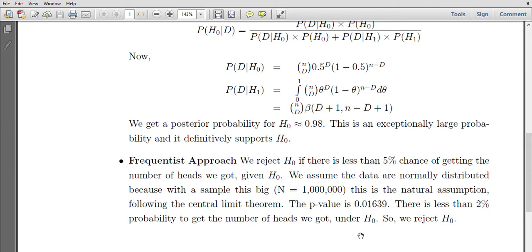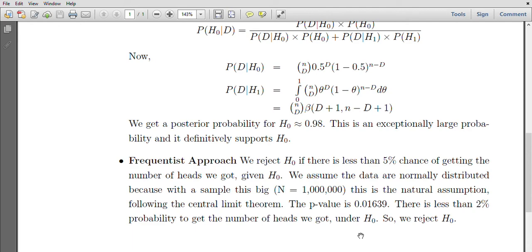As we have stated earlier, we reject H0 if there is less than 5% chance of getting the number of hits which we have actually got. So we assume that the data are normally distributed because the sample size is really large, 10 lakh. This is the natural assumption which we get after applying the central limit theorem. The p-value of the null hypothesis comes out to be 0.01639, which is less than 2%, because the chance that we get these many hits is small, and so we have got the p-value to be really small, and so we end up rejecting the hypothesis.